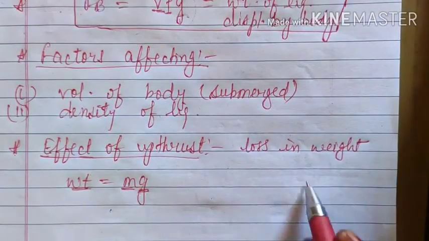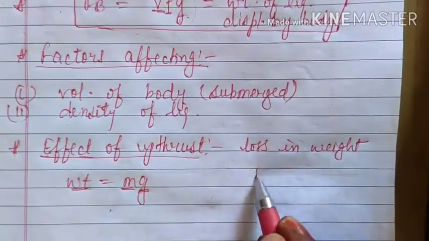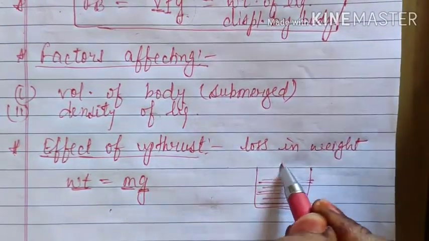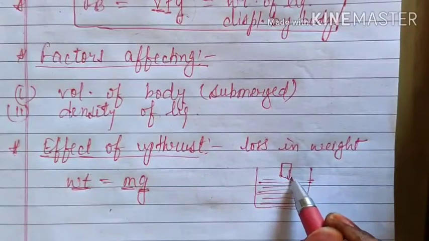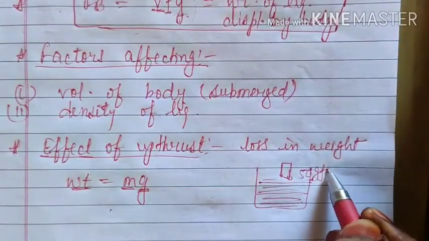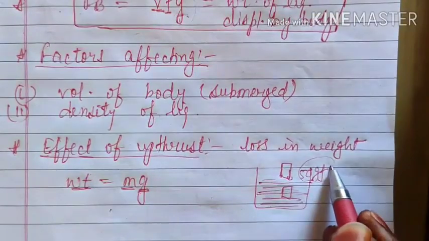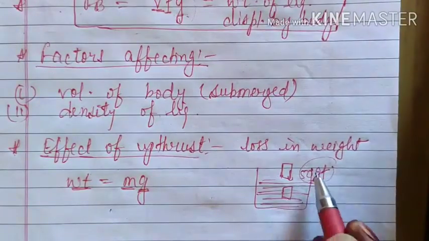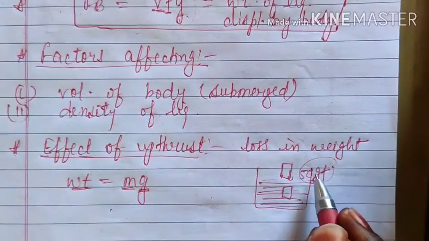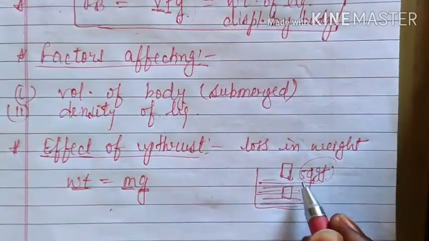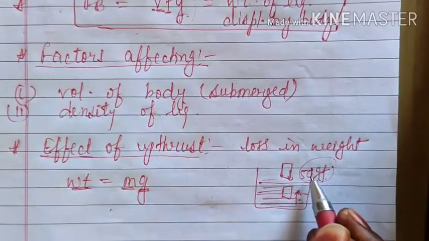But apparent weight, that means the weight which we will feel if we are having a body. Suppose here we are having liquid. If the body is here, then it will have some particular weight, suppose 50 gram force. But when it is submerged into the liquid, we will not feel 50 gram. The actual weight of the body will be 50 gram force, but we will not feel it 50 gram force. We will feel less than that. And how much less, that depends on the upthrust force.